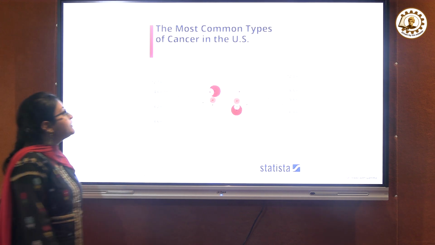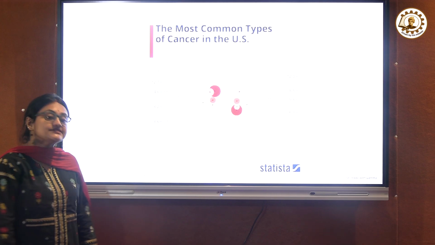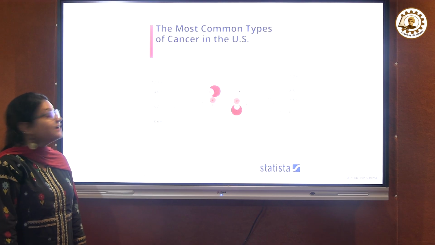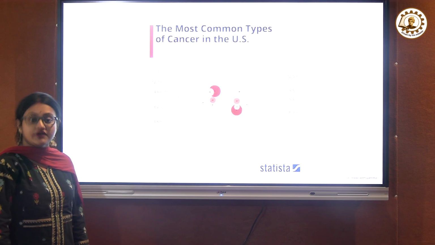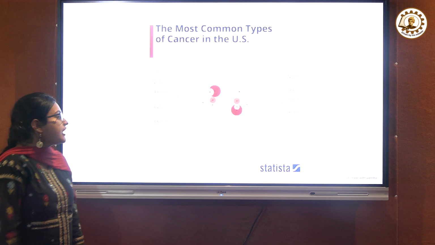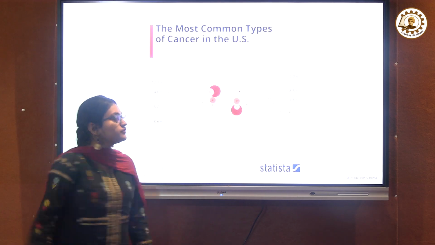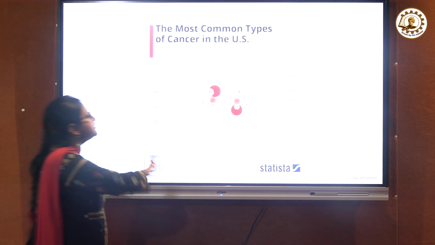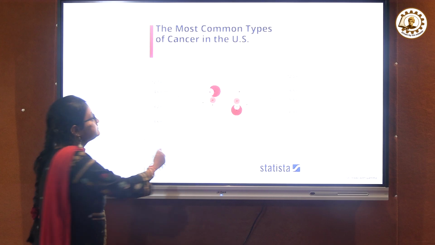In women nowadays, breast cancer occurs more compared to the others. In males there is lung cancer, which mainly affects men, but it can also happen in females. And there is 7.3% prostate cancer. This is individually for the female and for the male.